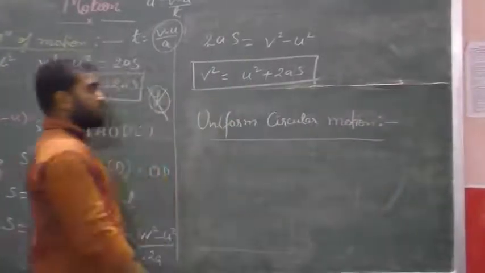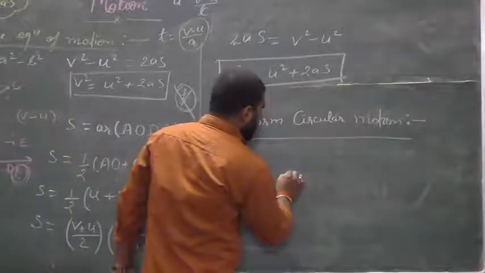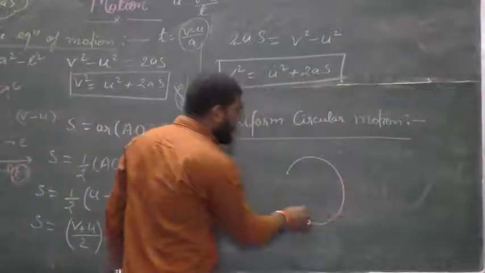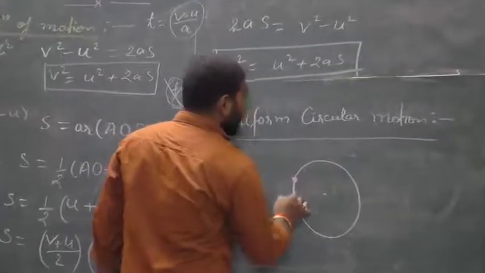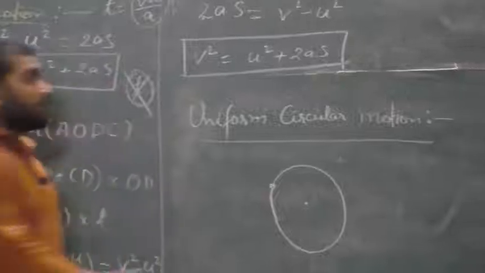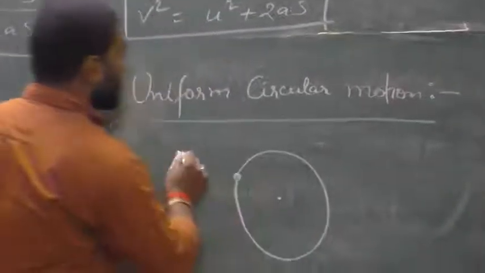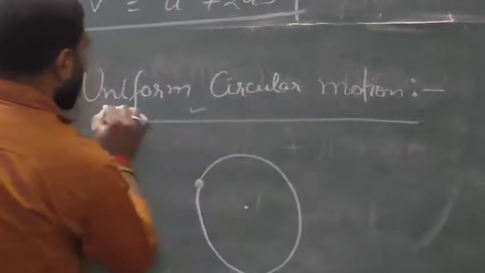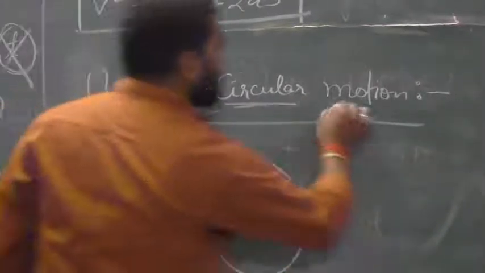What is uniform circular motion? If a body is moving in a circular track with uniform velocity or with uniform speed, that motion is called uniform circular motion. See here, uniform means constant, circular means in a circular track, motion means motion.